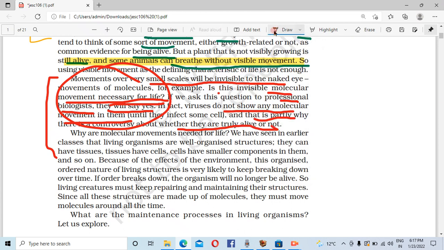Next is about why molecular movements are needed for life. We have seen in earlier classes that living organisms are well organized structures. They can have tissues, then tissues have cells, then cells have smaller components in them, and so on.